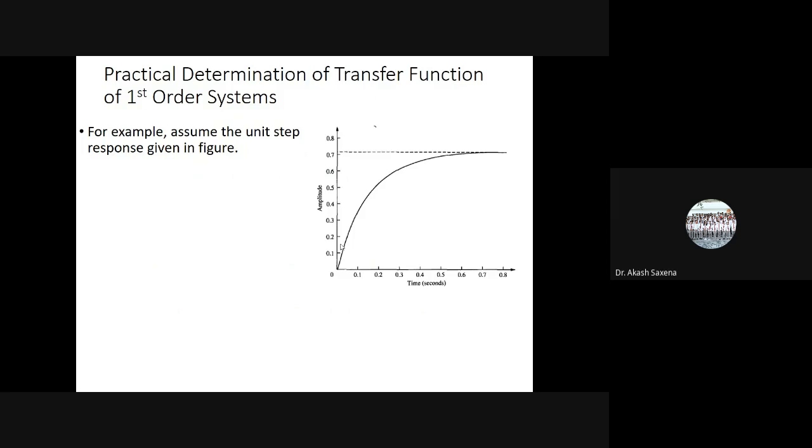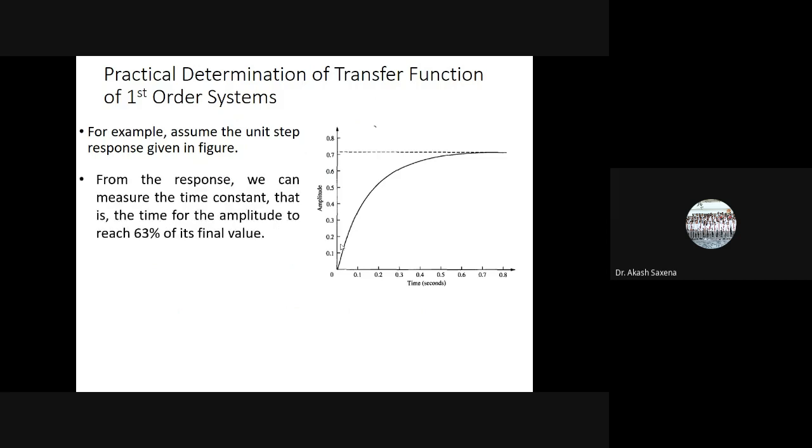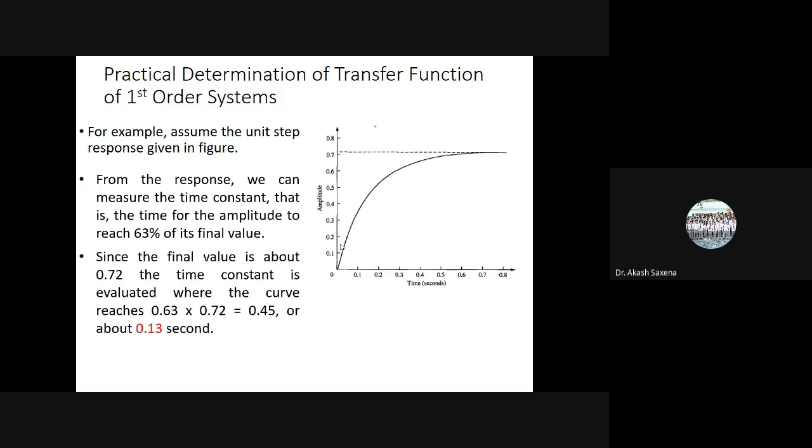Now, practical determination of the transfer function of the first order system. For example, we assume the unit step response is given and it is shown in the figure. From the response, we can measure the time constant when the response is reaching 63% of the final value. Since the final value is about 0.72 in this particular response, we can find the time where the curve reaches 0.72 times 0.63.